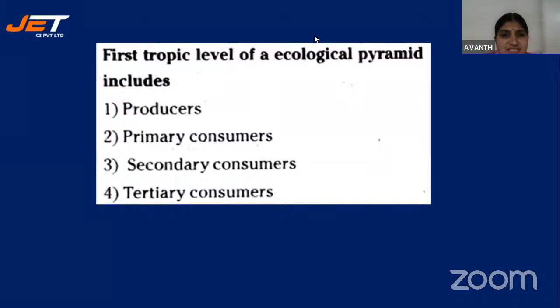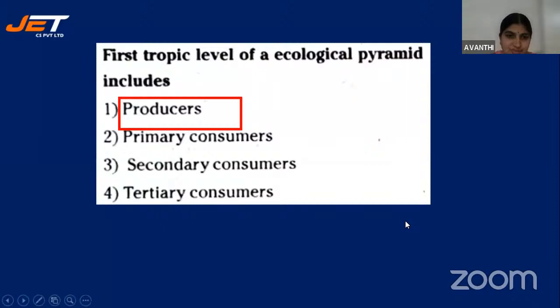Sleshna, it's not 2. Primary consumers will not come. First trophic level will always be occupied by producers. I told you earlier, the flow of energy always starts with plants. So plants come under the first energy level.